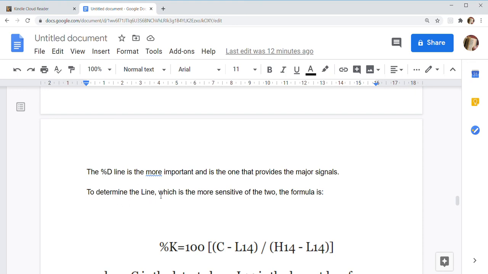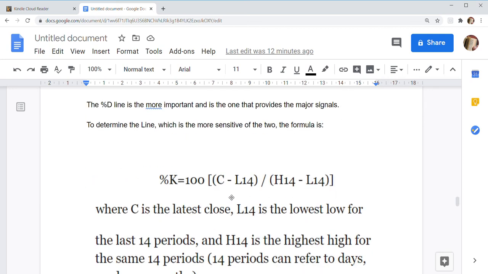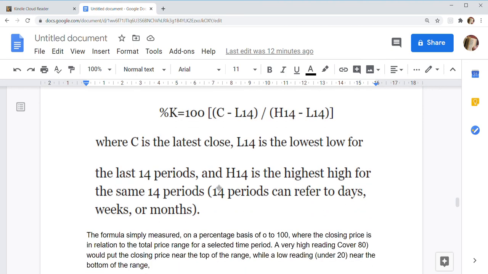To determine the more sensitive of the two lines, the formula is %K = 100 × (C − L14) / (H14 − L14), where C is the latest close, L14 is the lowest low for the last 14 periods, and H14 is the highest high for the same 14 periods. 14 periods can refer to days, weeks or months.